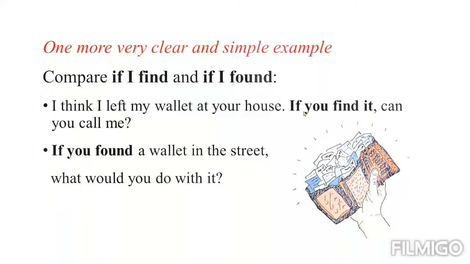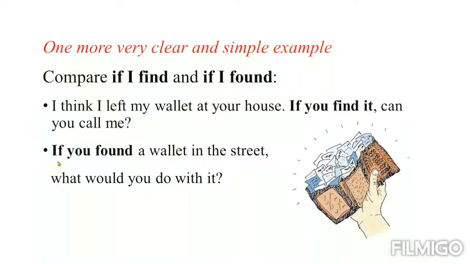If you remember, we said that if connects two sentences together: the first sentence is the main clause and the second one is the result clause. So, if he finds your wallet, he is going to call you. That is not imagination, it's not something imaginary. We are expecting this action to happen. So this is the first example, and it is in the first conditional: present simple, future simple, because you are expecting this to happen.